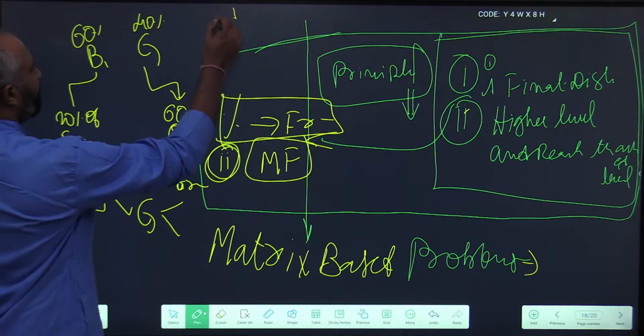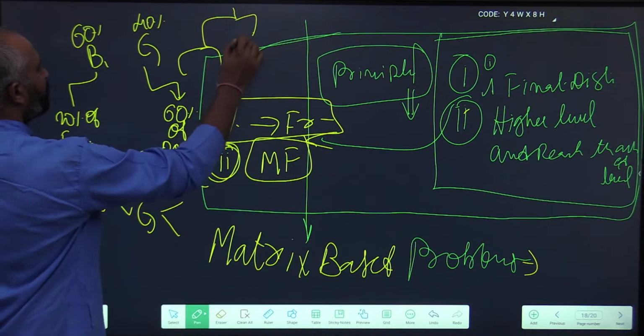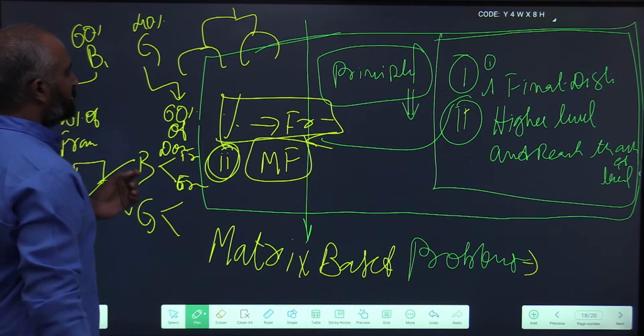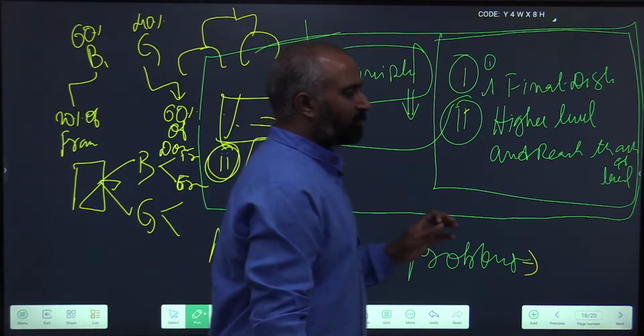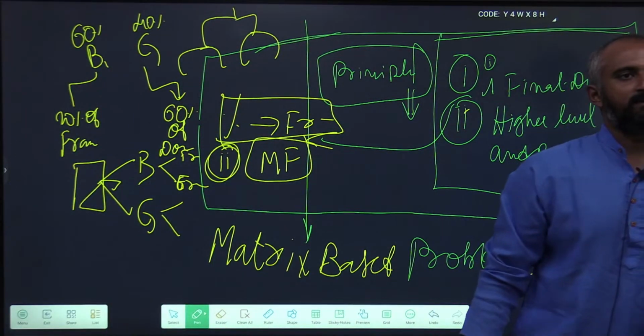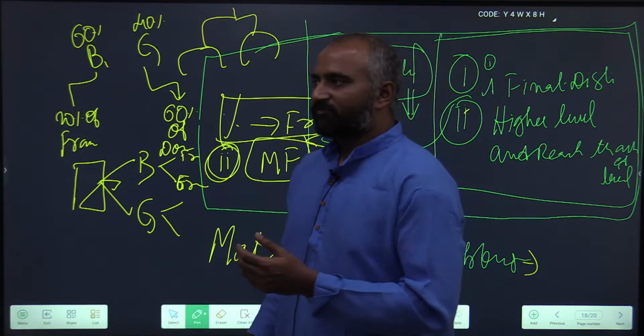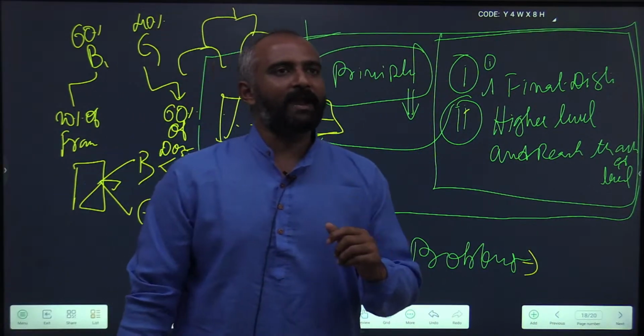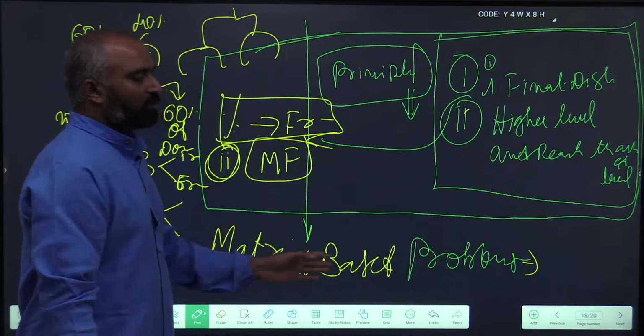First, 1 is divided into 2 and this 2 is divided into further 2. So the easiest way to solve such problems is by forming a matrix, a visual representation of this information in the form of a matrix.